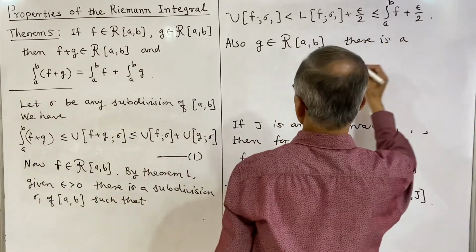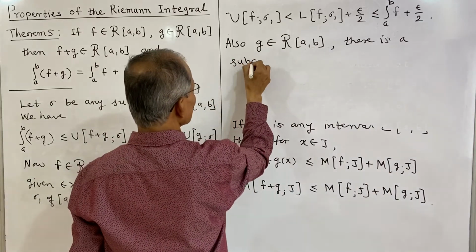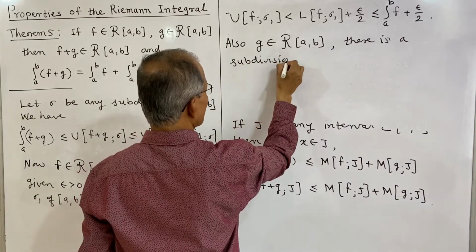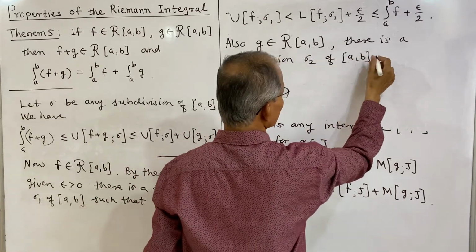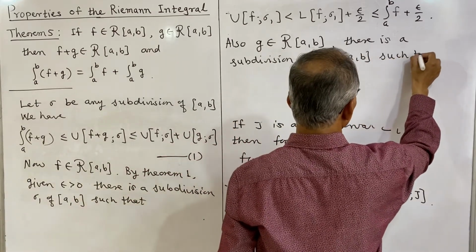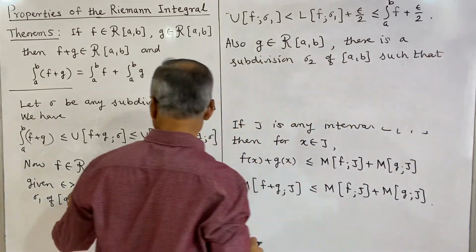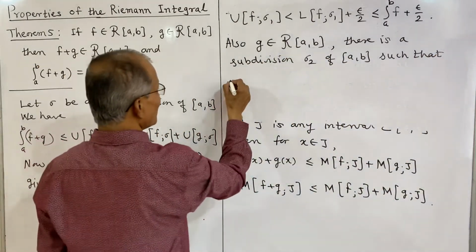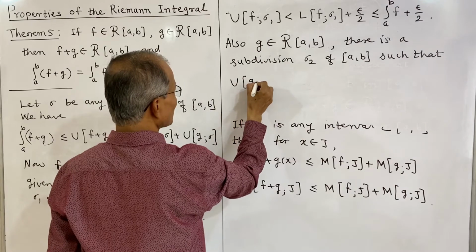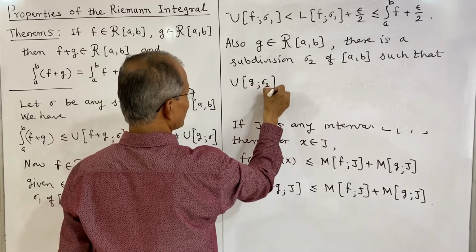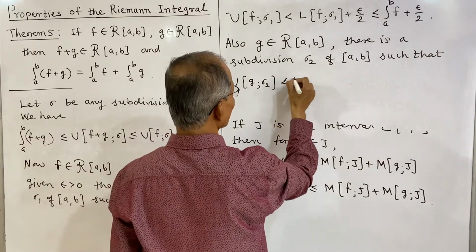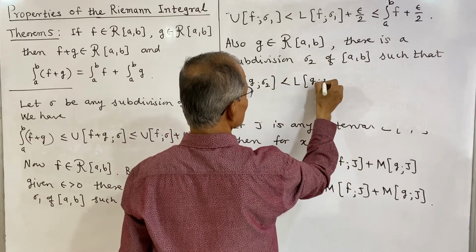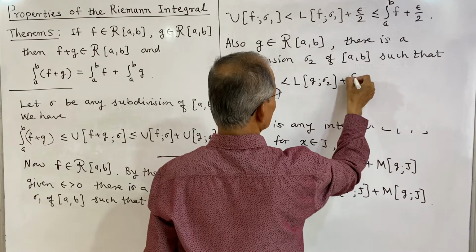Another subdivision we should consider, sigma 2 of the interval a to b, such that for the same epsilon, the upper sum of g on sigma 2 is less than the lower sum of g on sigma 2 plus epsilon by 2.